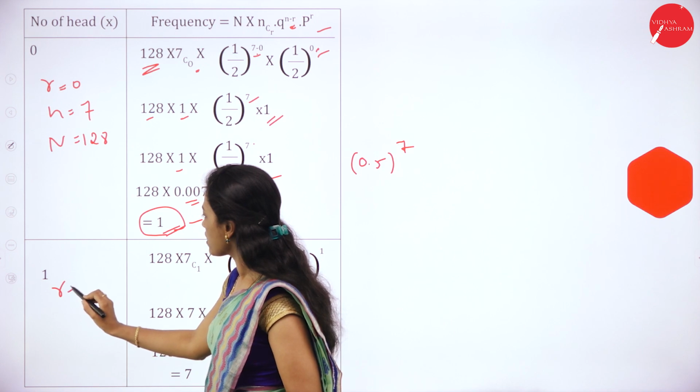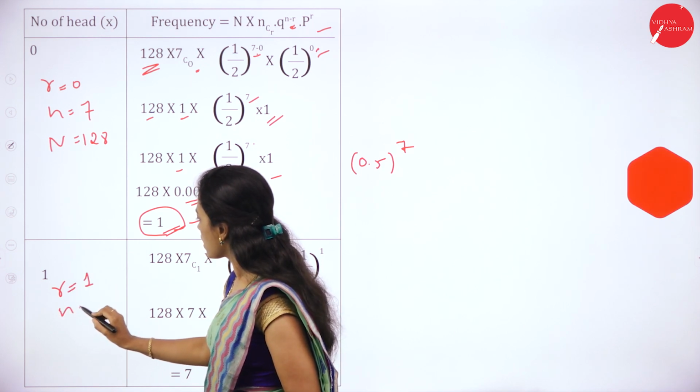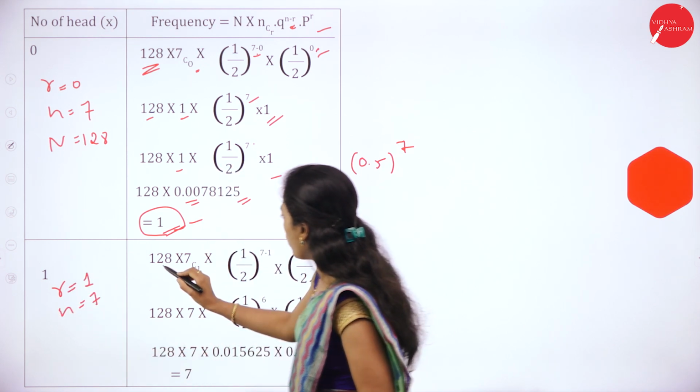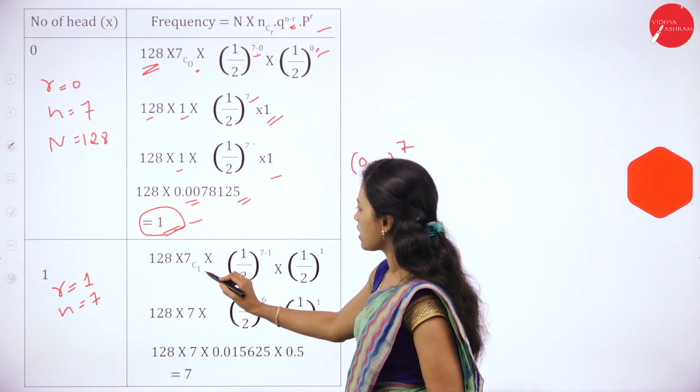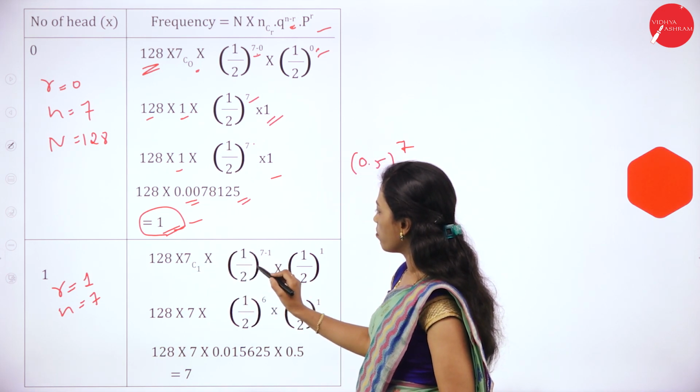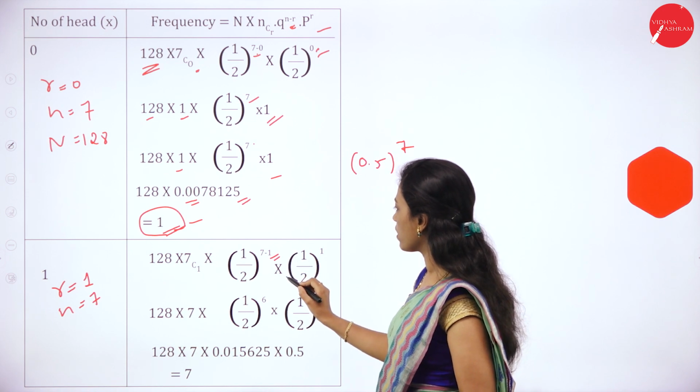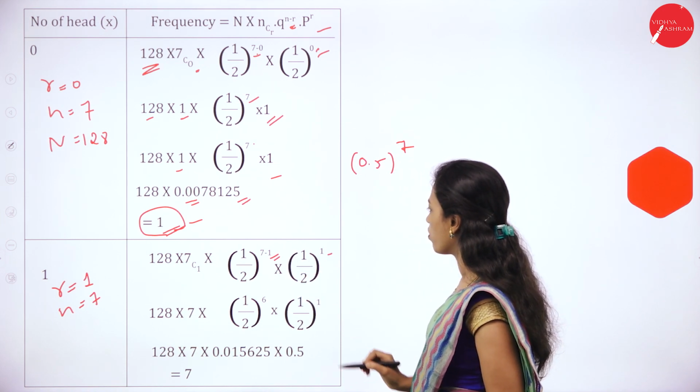Then if r is equal to 1, n is equal to 7. 128 into 7C1 into 1 by 2 whole to the power of 7 minus 1, into 1 by 2 whole to the power of 1.